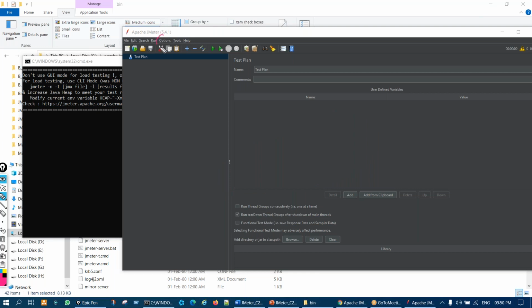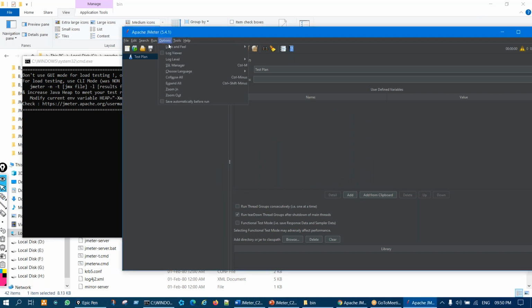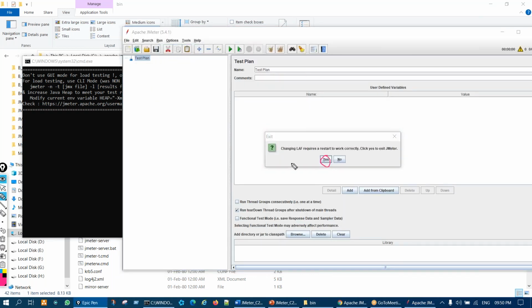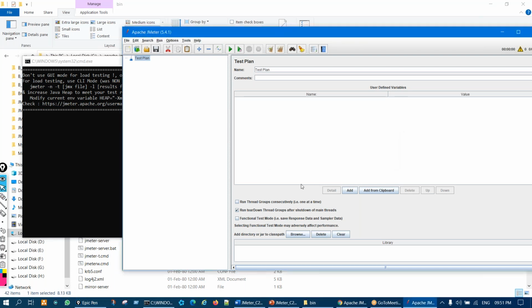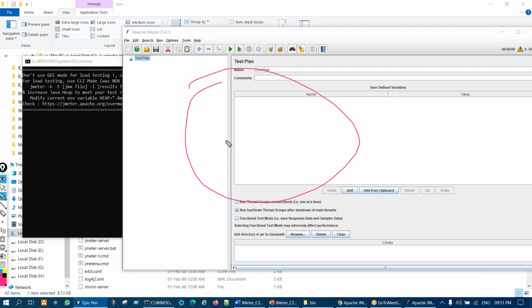You see these options over here. You go to Options, then Look and Feel, and you can choose Metal. I believe it's my favorite as well, and you will also like it. So click on Metal and it will ask to restart. Just click on restart, or you can click on no as well, and you'll see the color will change.